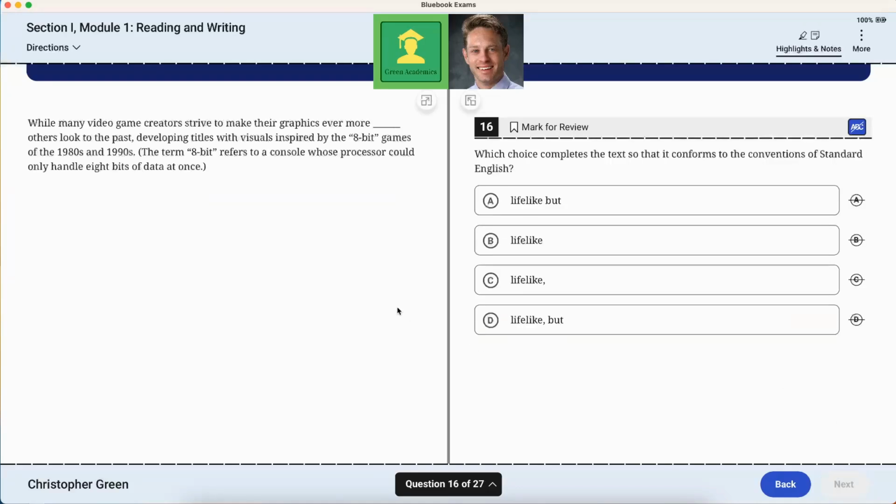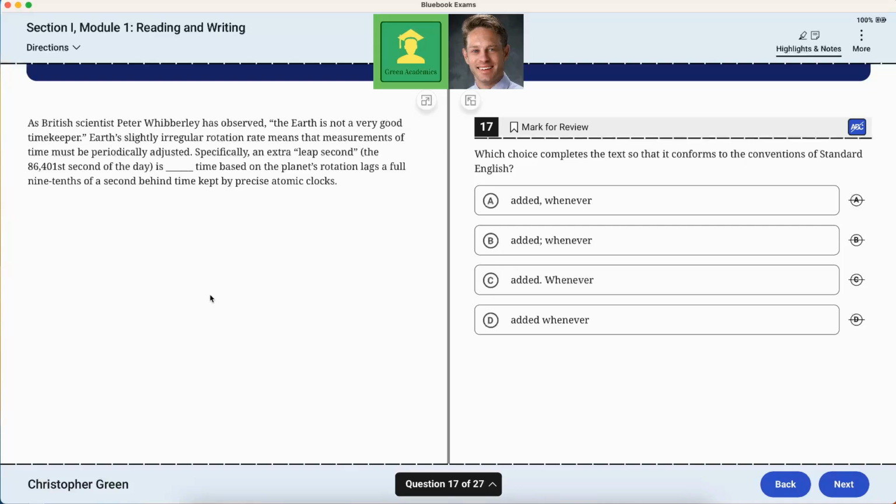Yes. While many video game creators strive to make their graphics ever more... blank, others look to the past, developing titles with visuals inspired by the 8-bit games of the 1980s and 1990s. Well, instinctively, I paused right here. To make their graphics ever more lifelike, others look to the past, is C.